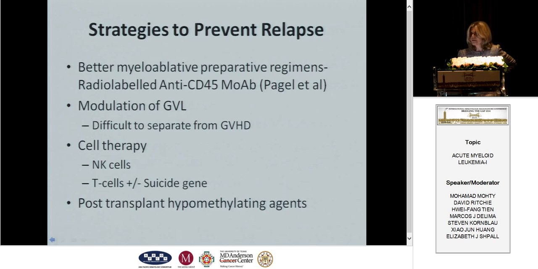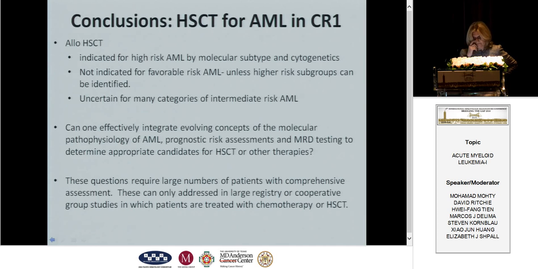Cellular therapy is burgeoning in our country and elsewhere because there's a number of different cell types now that look to be very effective, natural killer cells and T cells, which we'll talk about just briefly. And then you heard from Marcos about post-transplant hypomethylating agents, and we're going to talk about that just briefly.